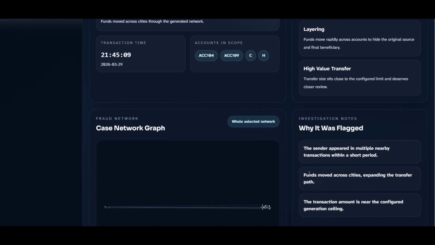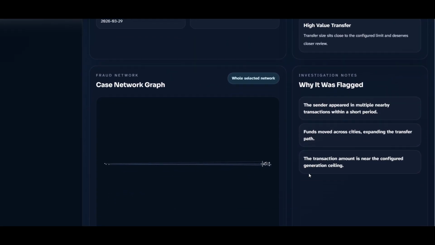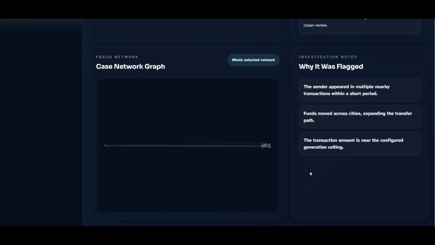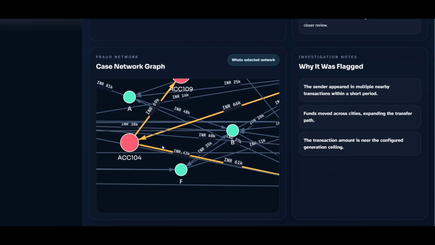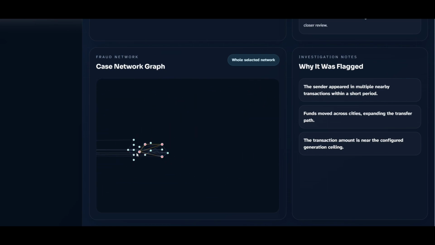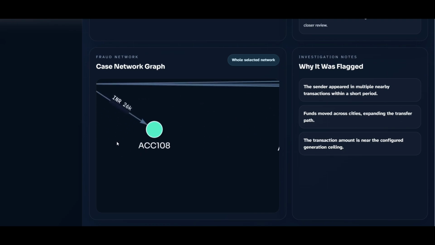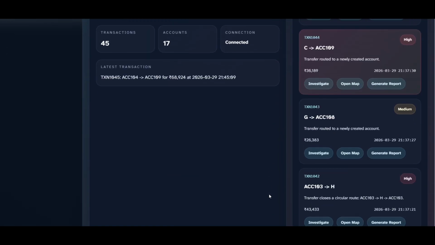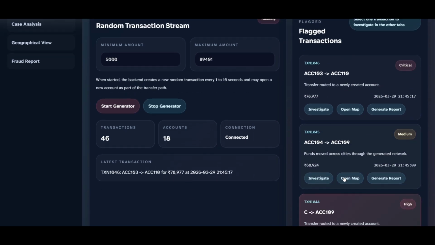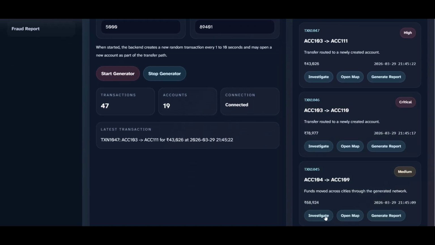And here you can actually visualize how money flows between accounts through the nodes and edges. And as the graph evolves, it automatically highlights suspicious patterns, such as circular transactions, layering, and high-frequency transfers. Each account is continuously evaluated and flagged if its behavior deviates from normal patterns. So we have labels such as critical and high, depending on the behavior of the account and how much it has been flagged for, based on the deviation.